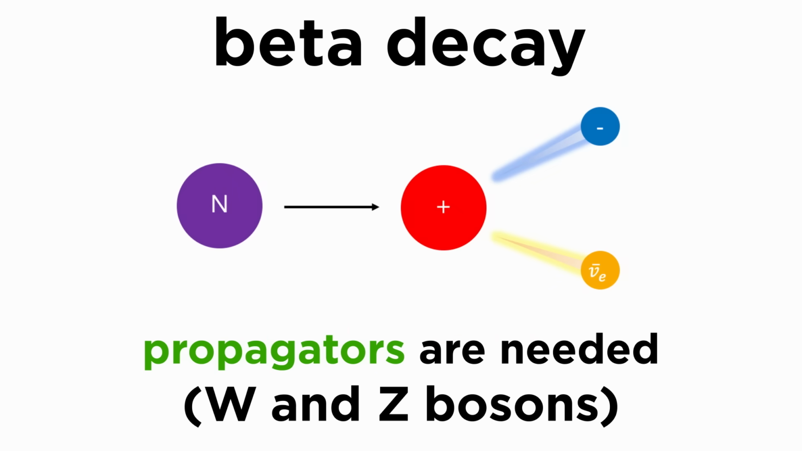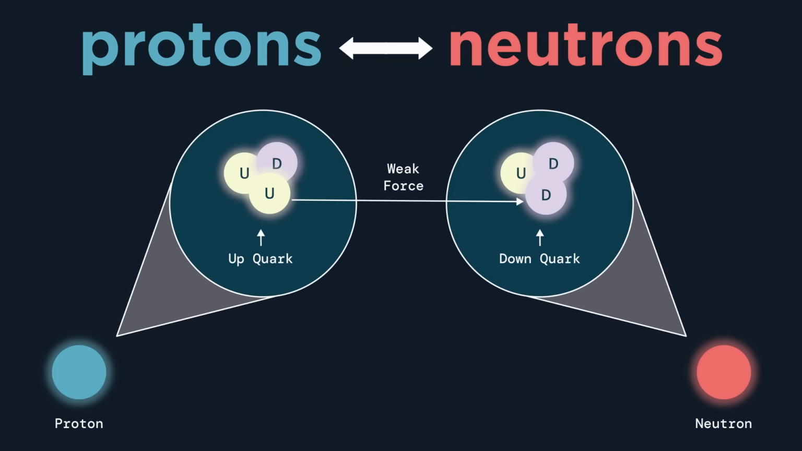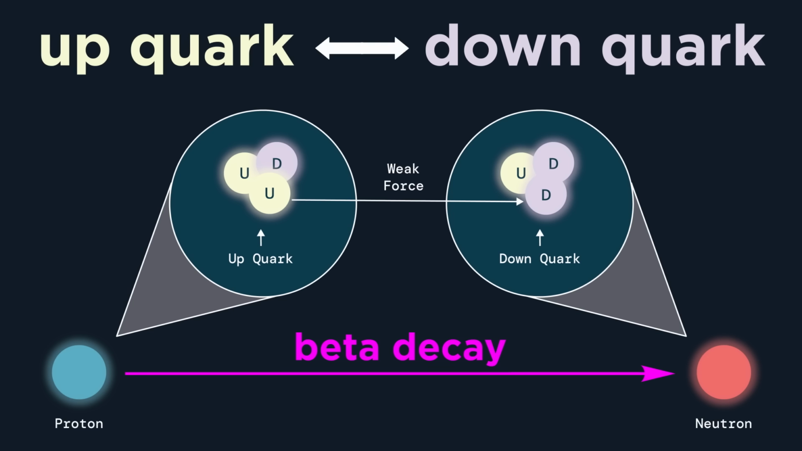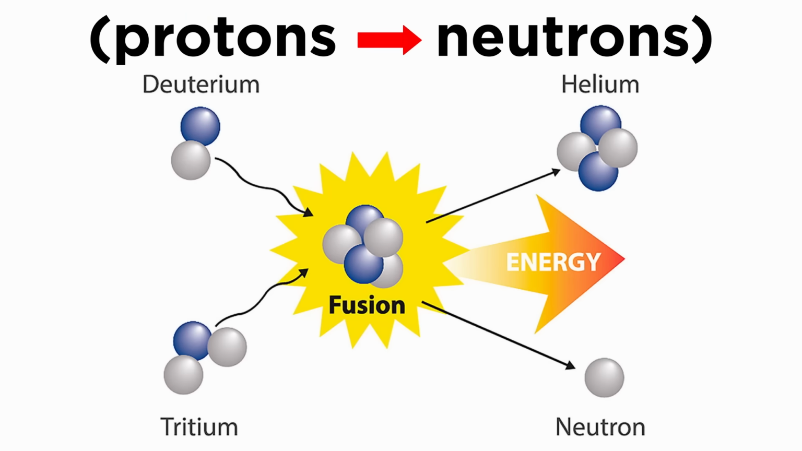This pointed towards the need to add propagators into the model of the weak interaction, and the ideas of the W and Z bosons were born. Even though Fermi's original four-point interaction was incorrect, it still provided some useful insights into the characteristics of the weak force. First, the weak force converts protons and neutrons into one another, or rather, the weak force changes quarks into other quarks. As a result, it can be responsible for processes like beta decay and nuclear fusion that converts hydrogen into helium by turning protons into neutrons.